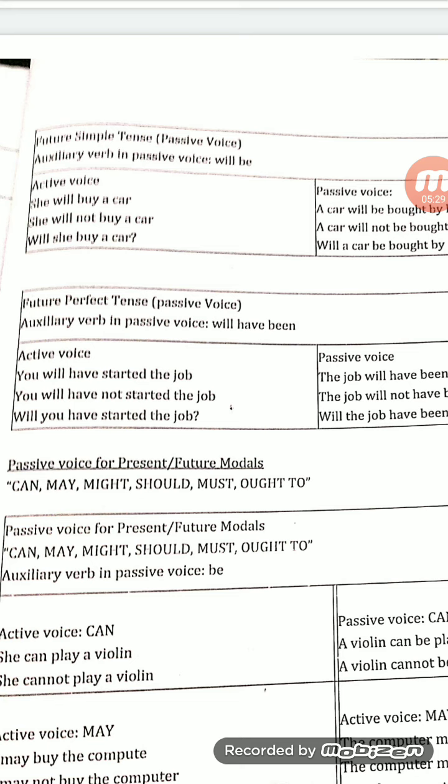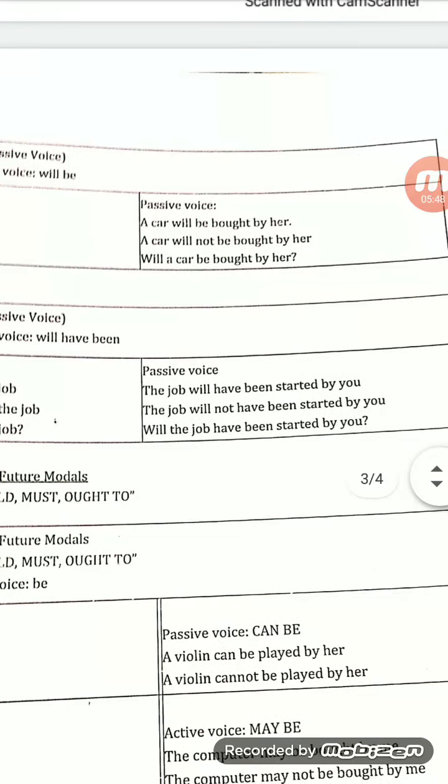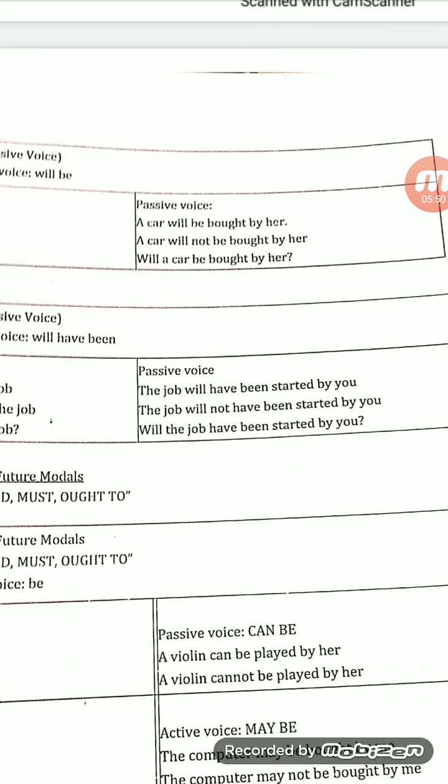Then future perfect tense. You know that in perfect tense the third form is already given. So here also in passive voice we use will have and then been. You will have started the job. This sentence is given in future perfect tense. Now we want to convert into passive voice: the job will have been started by you.